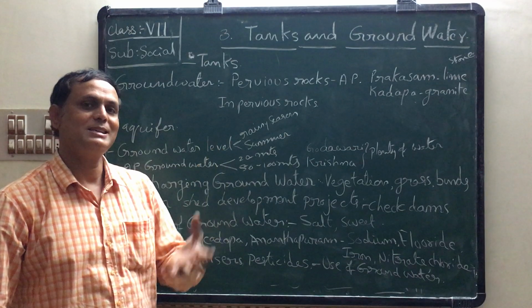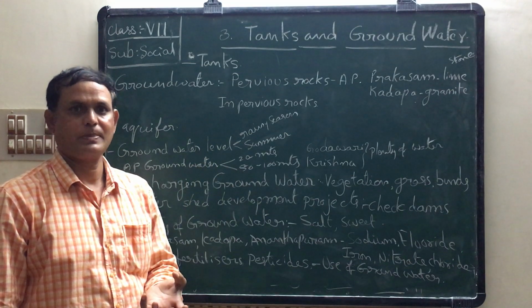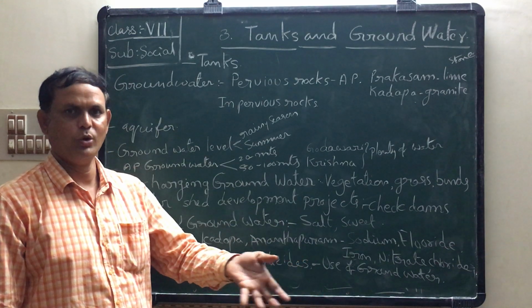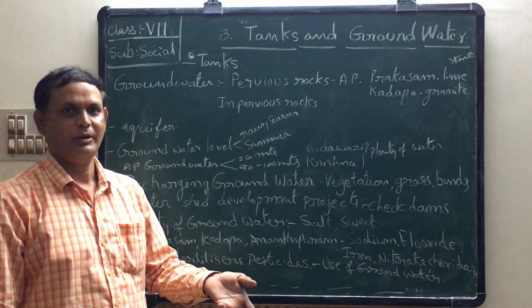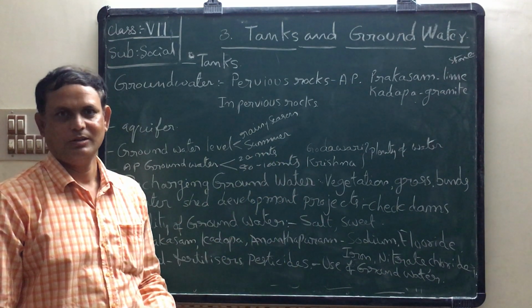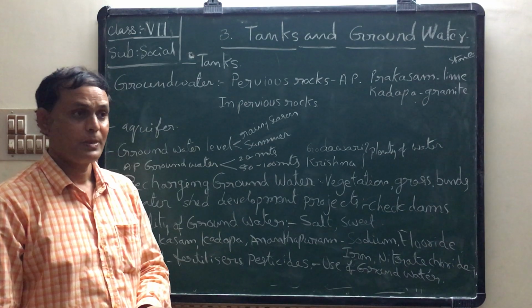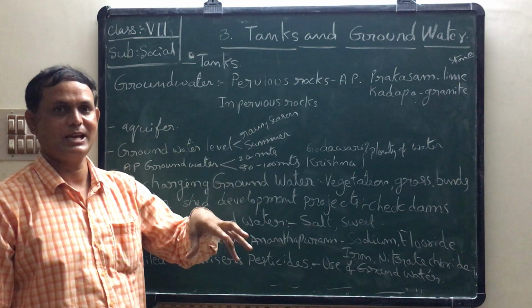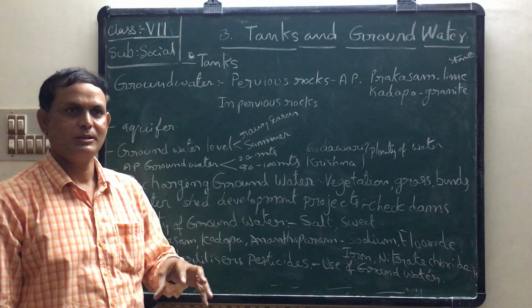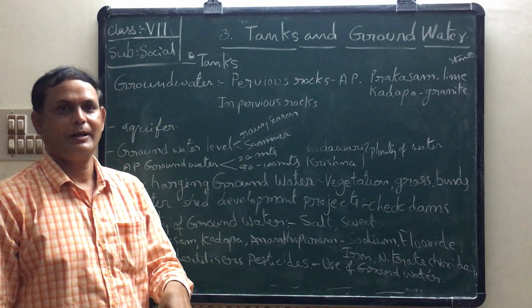Actually, in the rainy season, when it rains, water flows through streams. These streams all join into rivers immediately, and the rivers drain into seas and oceans. That is a continuous process over many years. But even though, in the rainy season, the water is flowing over the earth's surface, some percentage of water goes into the soil.